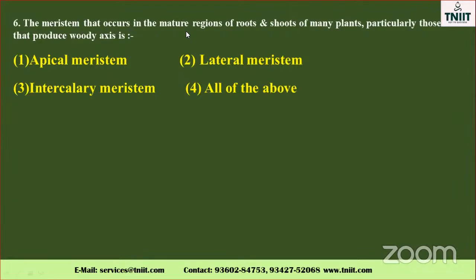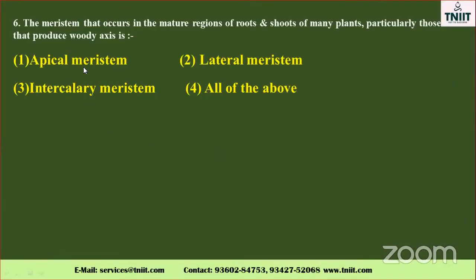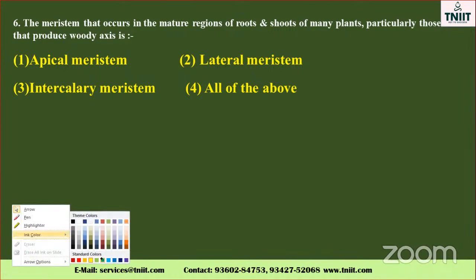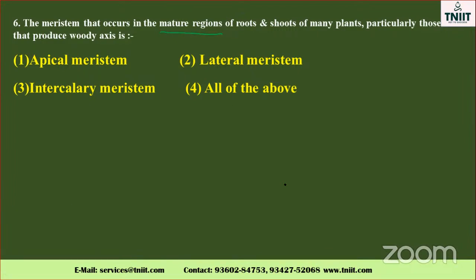The meristem that occurs in the mature region of the root, they asked. Where is the mature region? It is in the shoot of many plants, particularly those that produce a woody axis. They have given us apical meristem. Now just imagine the mature region. Underline the word, very, very important: mature region of the root. Where is the mature region? Let us take an example of a diagram.